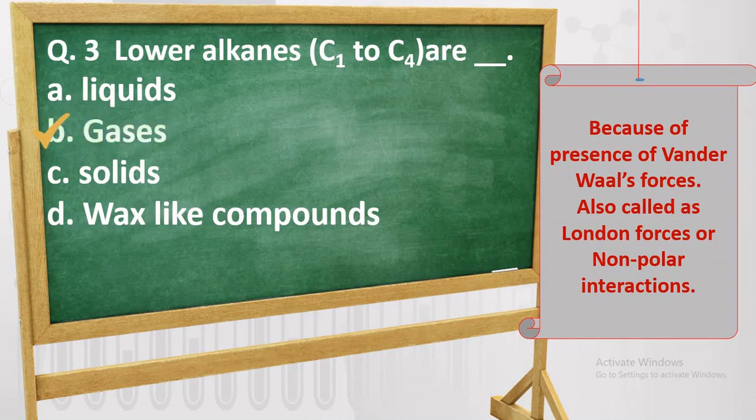Because of this, these molecules are in gaseous state. Likewise, methane is a gas, but n-hexane is liquid at room temperature. That's why lower alkanes are gases.